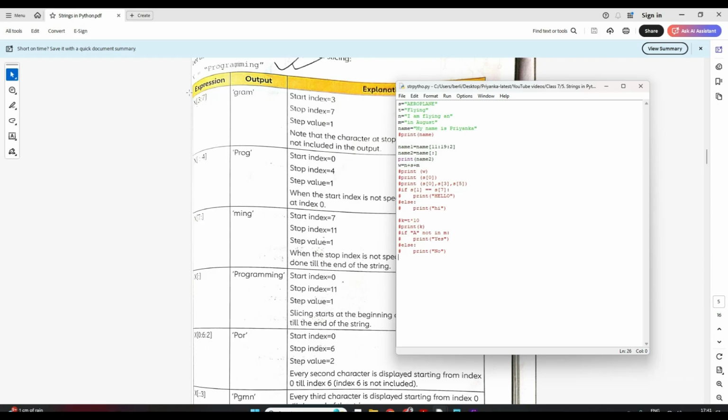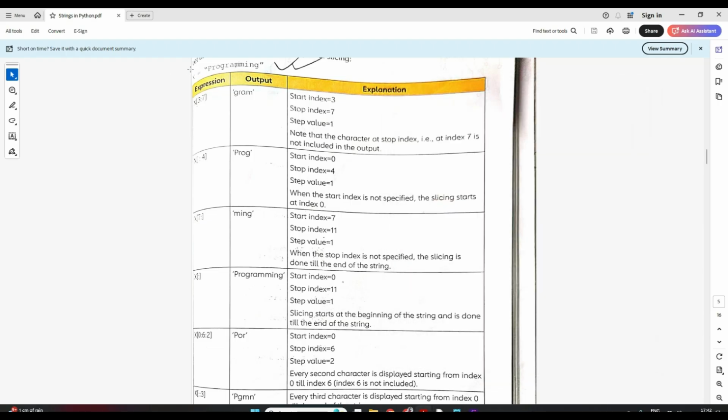Clear? See, the entire thing. Correct? Now let's go by one example from each of these. So it is x[3:7]. So start is your 3. Like here they have taken x as the string, that's a variable. So if they give 3 colon 7, start is index 3.